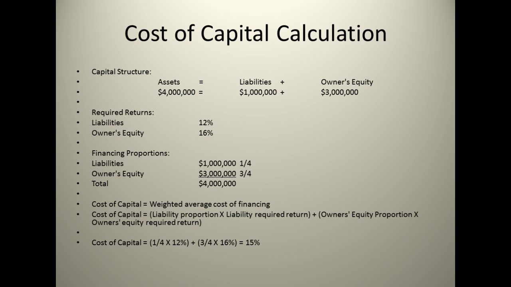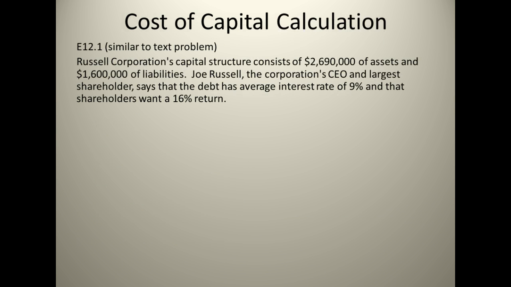So now that we have that 15%, we're going to go on and work through a problem here. Russell Corporation's capital structure consists of 2,690,000 of assets and 1.6 million of liabilities. Joe Russell, the corporate CEO and largest shareholder, says the debt has an average interest rate of 9% and that shareholders want a 16% return. So through this, we could get our weighted average cost of capital.